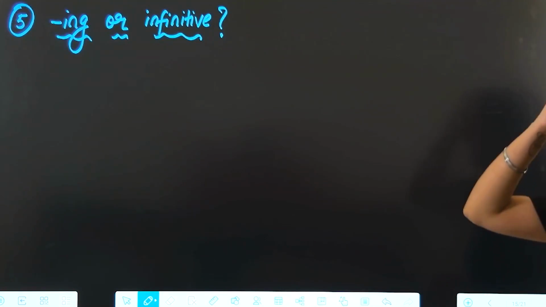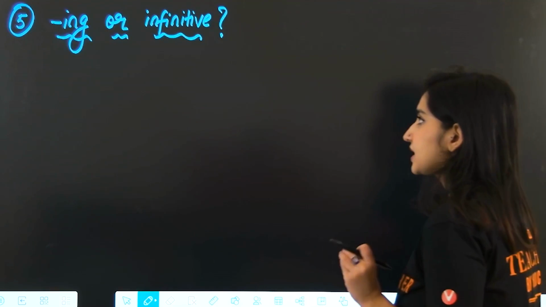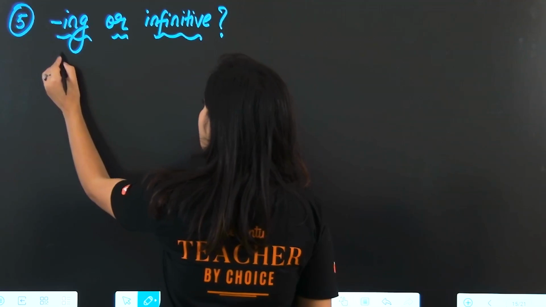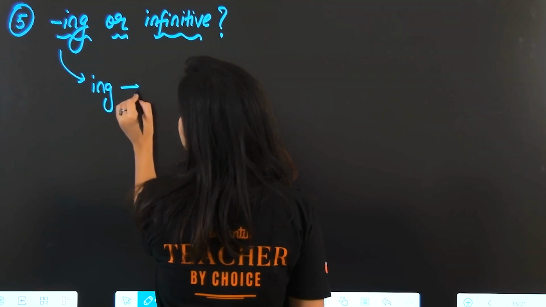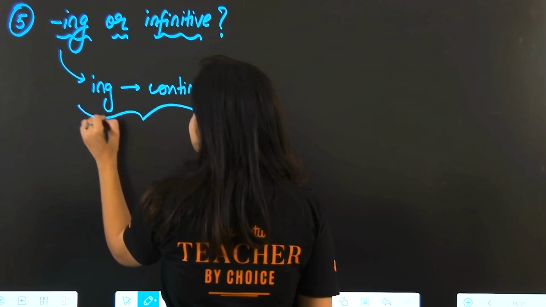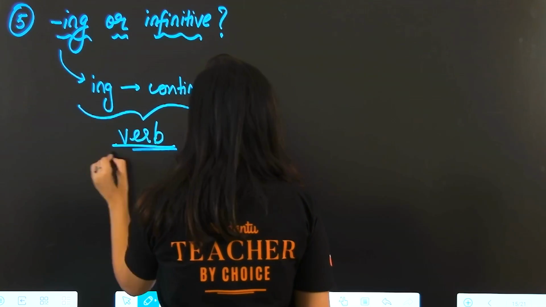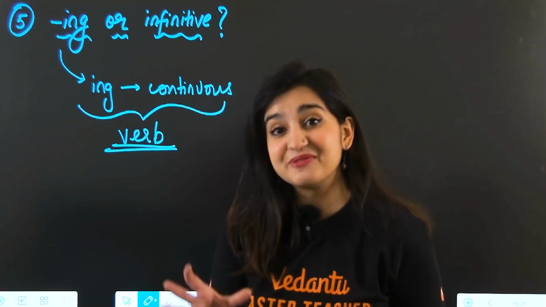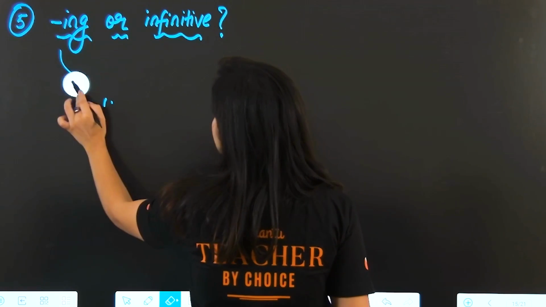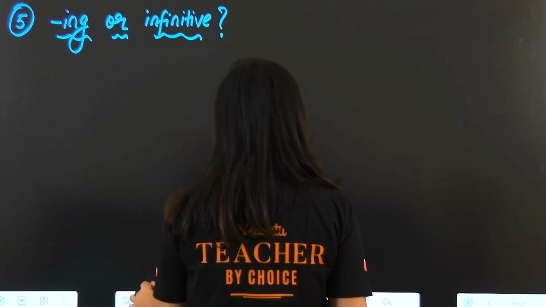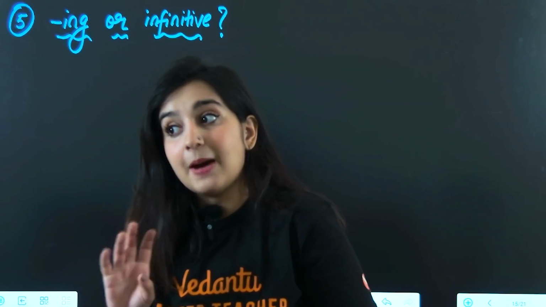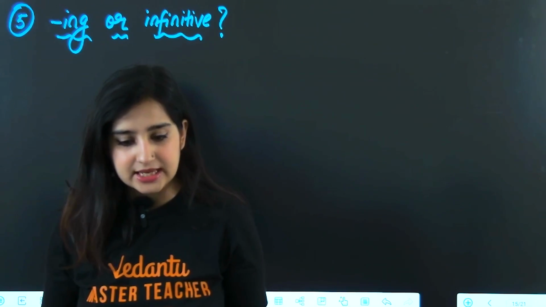Okay, and the last thing that we're going to quickly take a look at is ing or infinitive. Now, we know that one use of the ing form of the verb is to make the continuous tense, okay? But this is when the verb is verbing. What that means is the verb is behaving like a verb. Sometimes what happens in English is that a word that we generally use as a verb appears as some other part of speech in a sentence, okay?